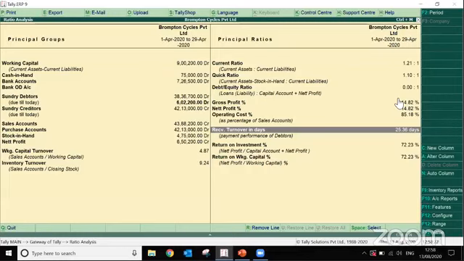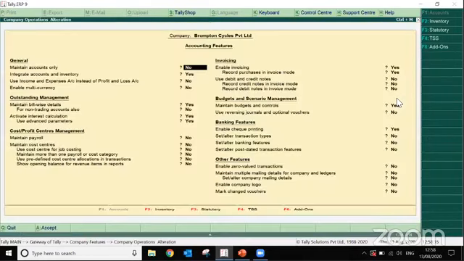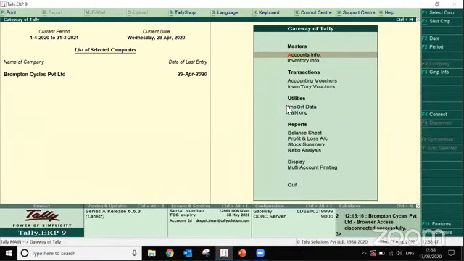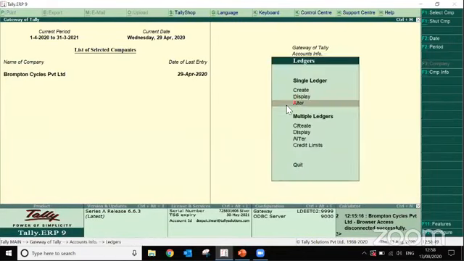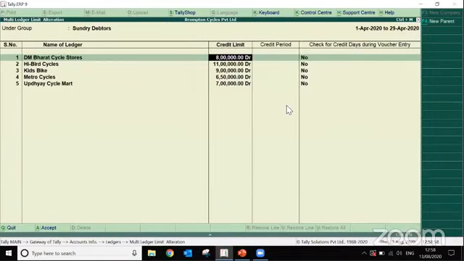For them, we can have some different remedies. We can apply a credit limit on those parties, and we can apply interest on them. So how to do that? To apply the credit limit to a party, first we enable the option from F11, F1, and enable the feature Maintain Budget and Controls. Now from Accounts Info, Ledger, we will get an option called Credit Limits. We'll select the debtors, and under debtors we will get a column called credit limit, where we can define the credit limit for each and every company.